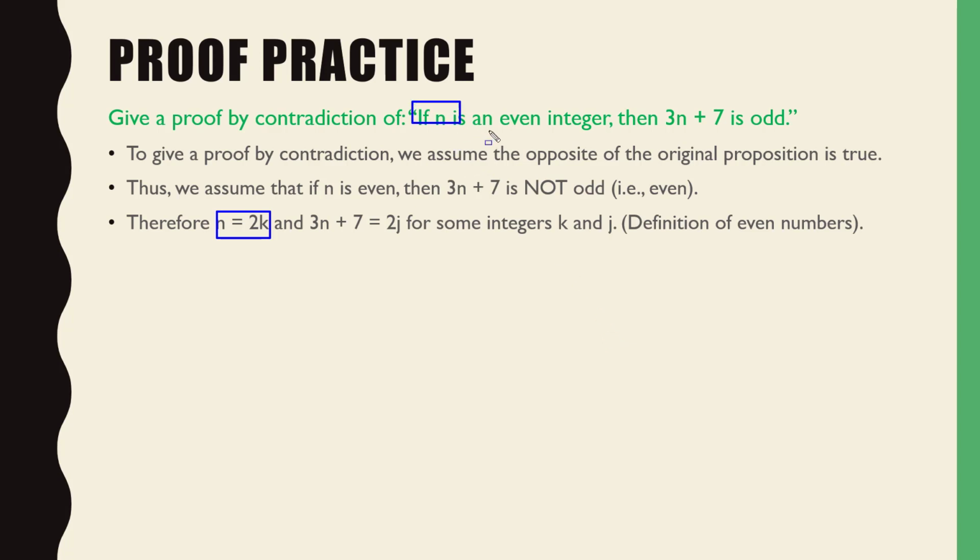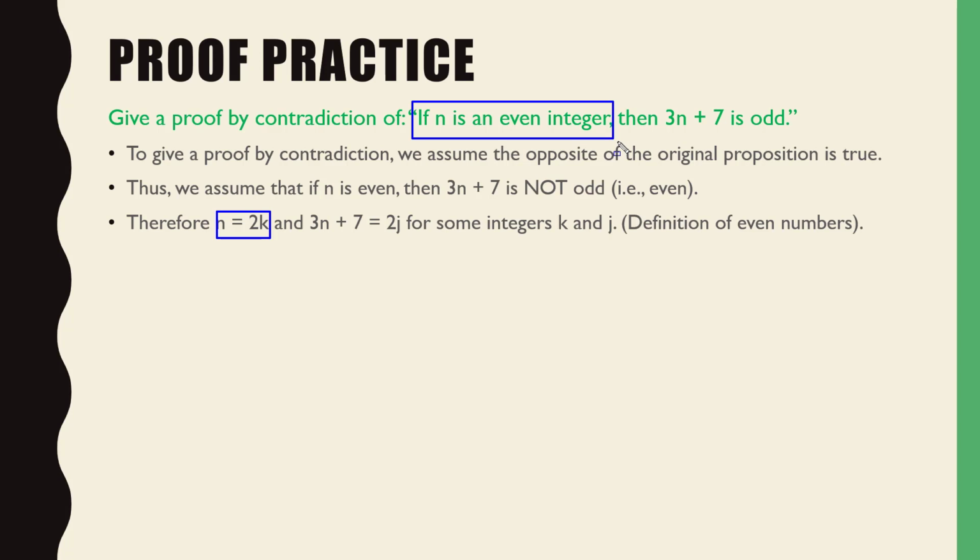Right, but how do I know that n is an even integer is true? You're right, we're assuming it is. Yeah, that's our hypothesis. That's our entire point of our proof, right? In a P therefore Q statement, P is the hypothesis, Q is the conclusion. Our hypothesis is if n is an even integer, therefore Q, whatever, okay?